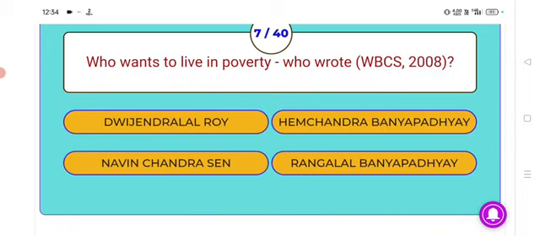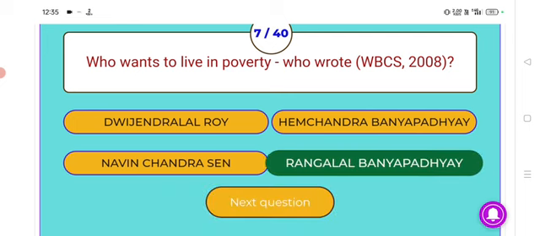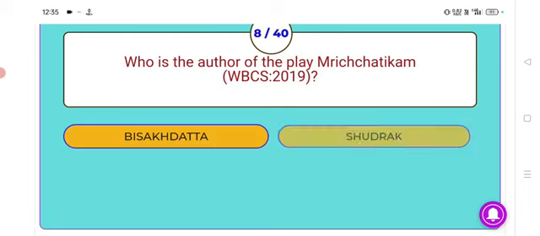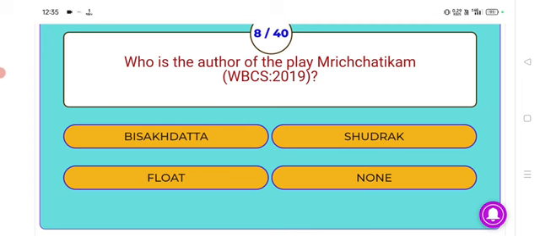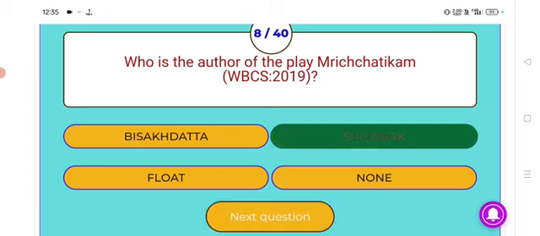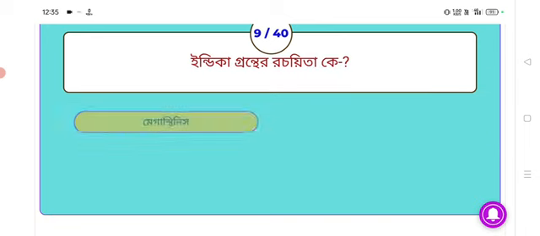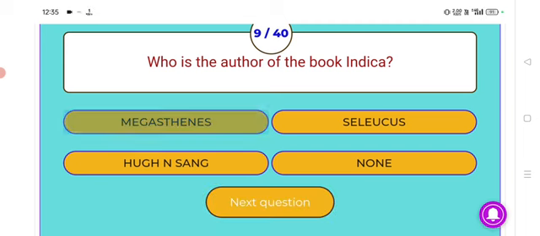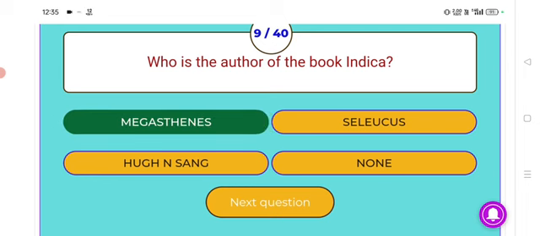Who wrote Who wants to live in poverty? Answer, Rangalal Bandyopadhyay. Next. Who is the author of the play Mrichchhakatika? Answer, Sudraka. Next. Who is the author of the book Indica? Answer, Megasthenes. Next.